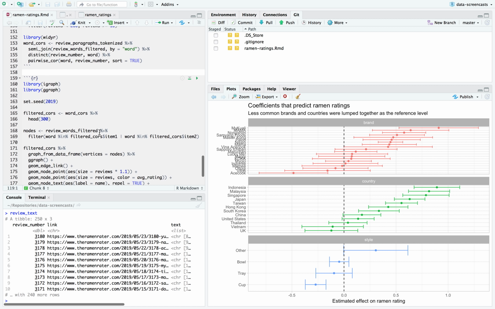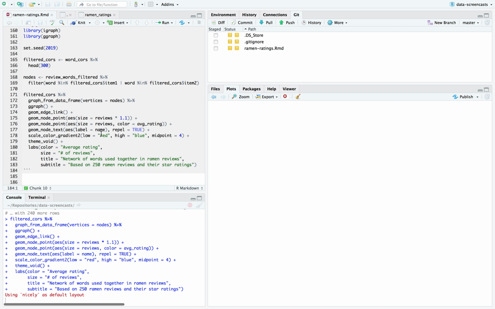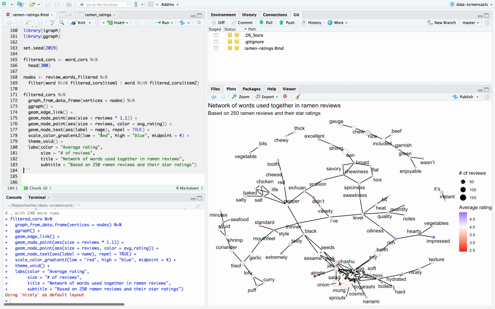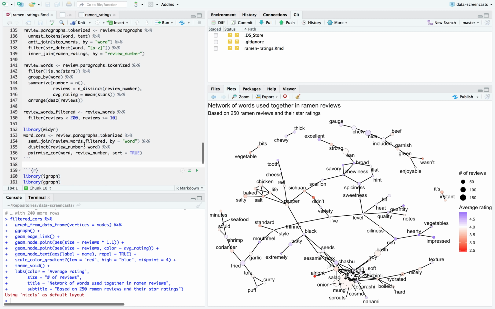I decided I was going to make one of my favorite kinds of plots for working with text and stars, which was one of these network plots using color as an average rating. If I'd had about 20 more minutes, I would have let it run not just on the 250 reviews, but on a larger selection. Maybe it would have taken an hour to run for all of them. Definitely would have been fun.